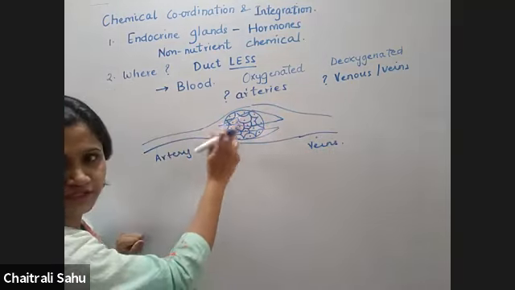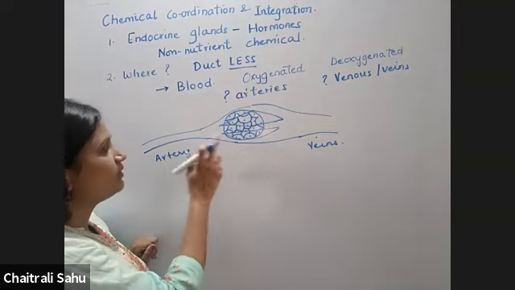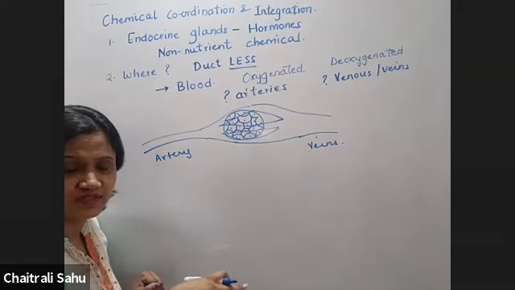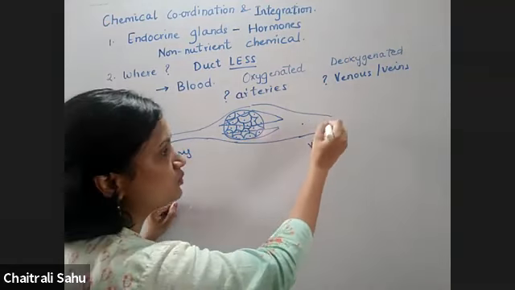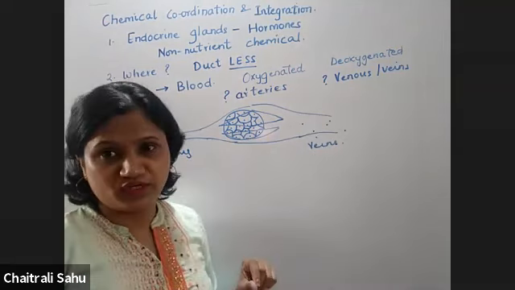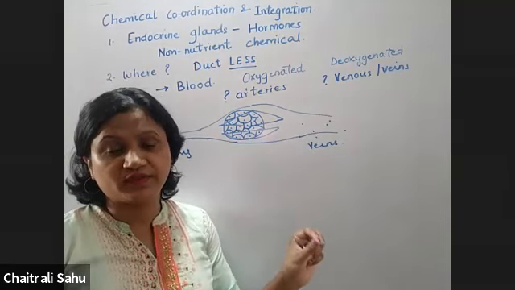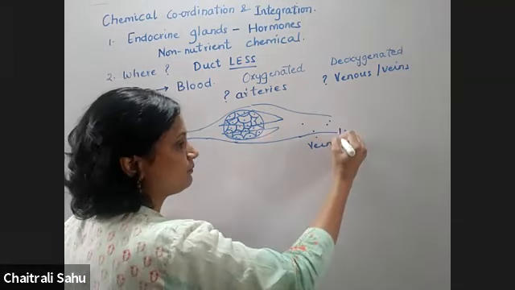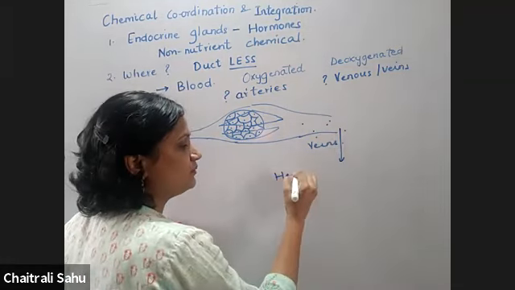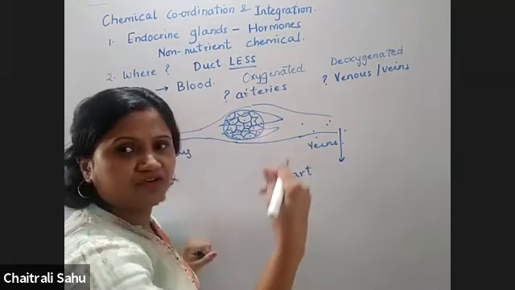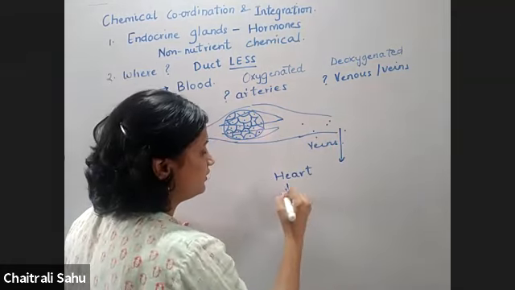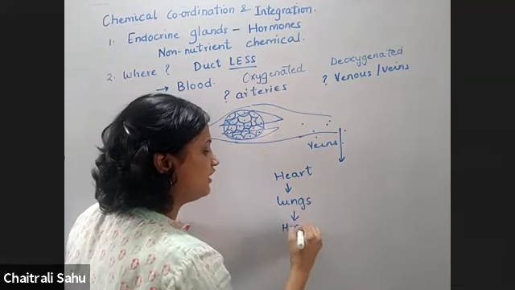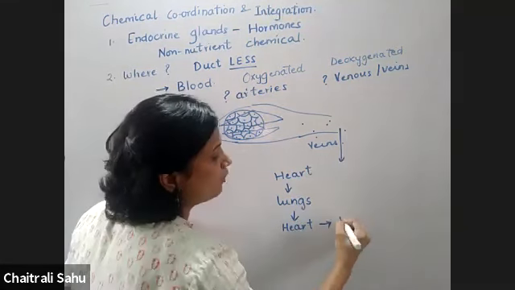If these hormones are poured in the arterial circulation, they cannot go back to the heart. So the hormones go into the venous circulation. This is very, very specific. Hormones are poured into the venous circulation. From the veins, they will move to the heart, the right atrium, right ventricle. From the heart, they'll go to the lungs. From the lungs, again it will come back to the heart, and then it will go to all the parts of the body.